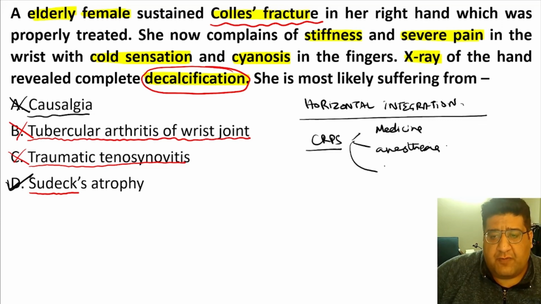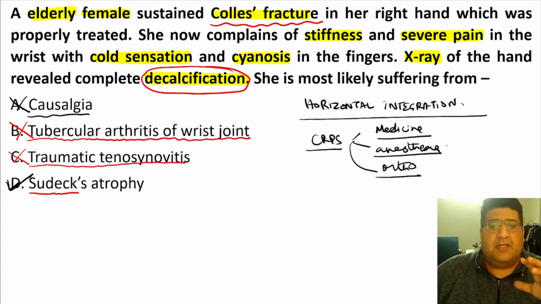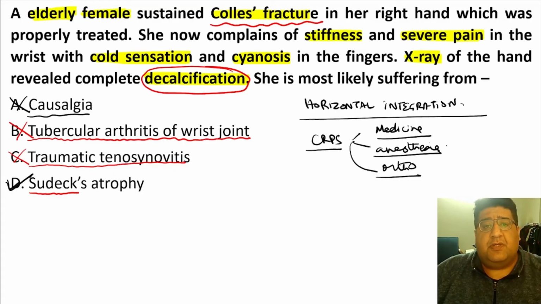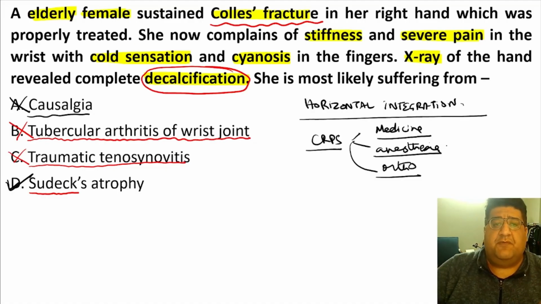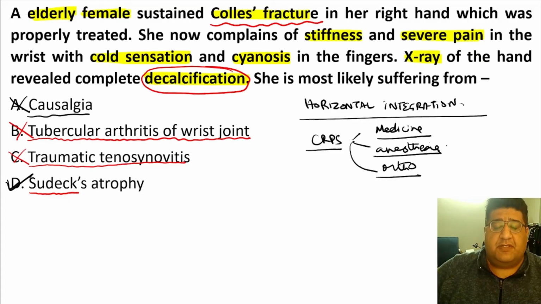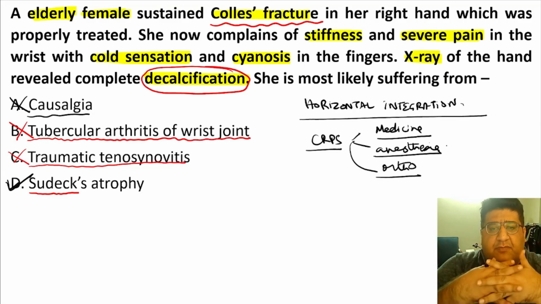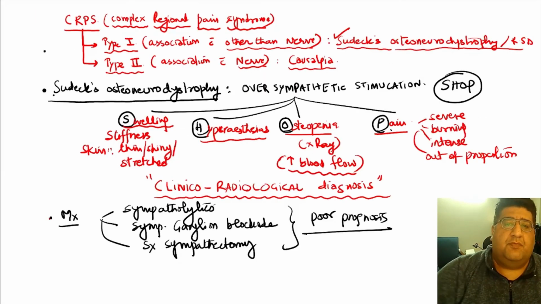So how we have collaborated it with orthopedics in the form of Sudeck's dystrophy, that is something which you people have to do as a PG aspirant. When you see an MCQ coming from different domains, different branches of medicine, you have to scratch your gray matter and club all of them, combine all of them, concise all of them, so that you can remember it in the most palatable, easy way.